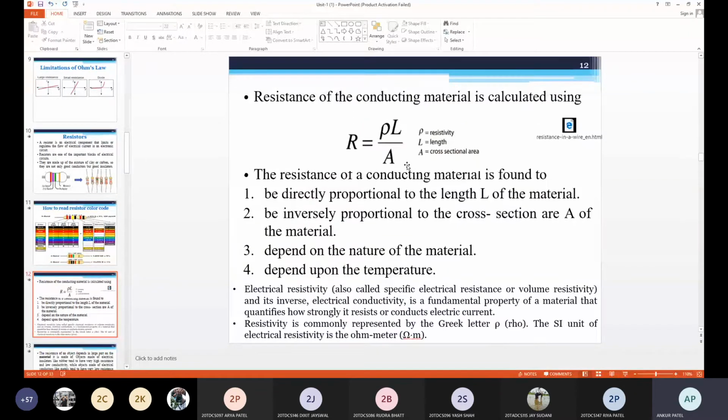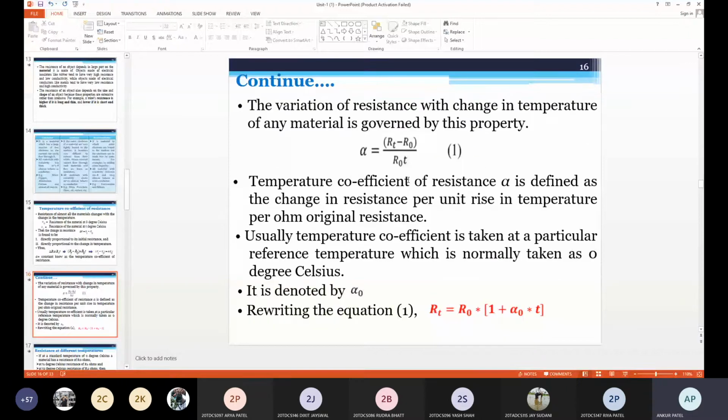Then we also did factors affecting resistance of material. So what are the factors? Length, cross-sectional area, type of the material, and temperature. Four factors that can affect resistance of material.